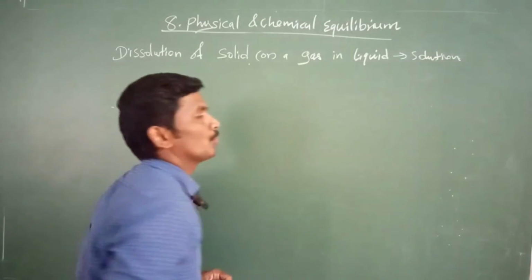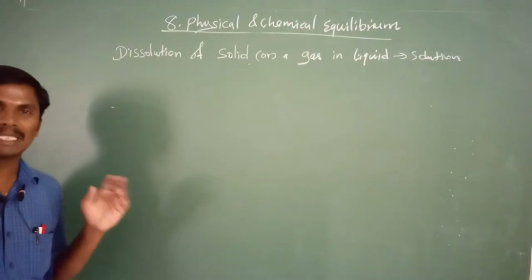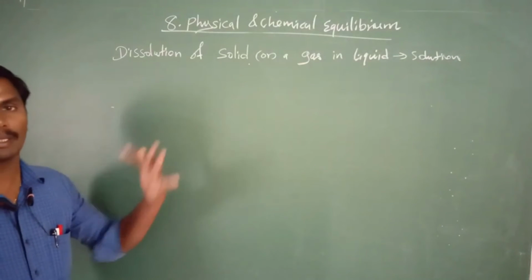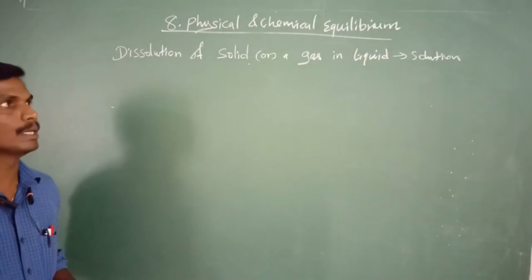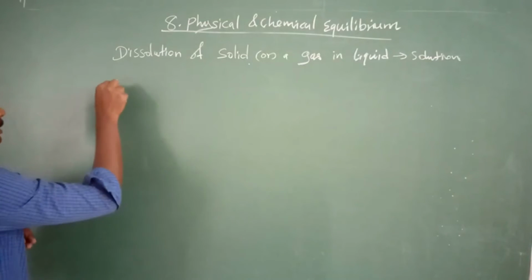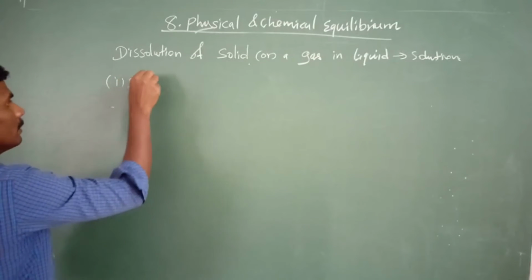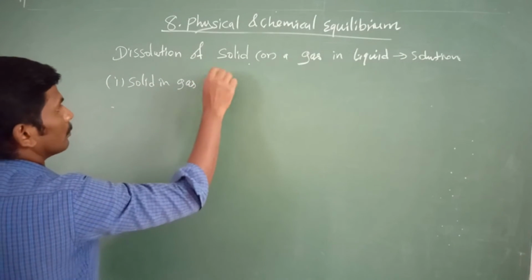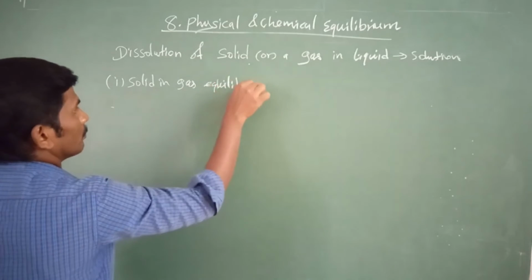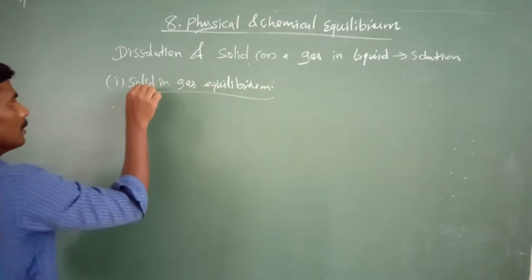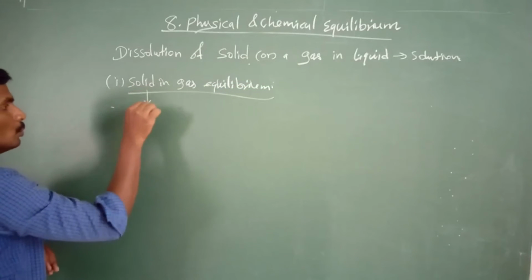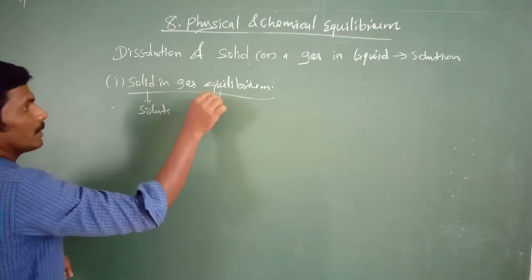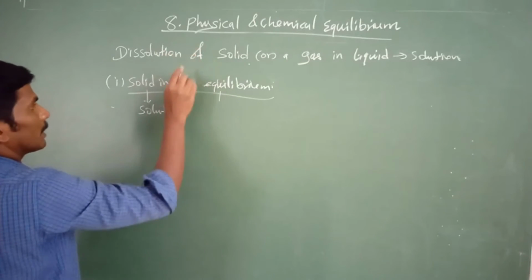At that time, they are also in an equilibrium nature. This also comes under the category of physical equilibrium. So in this, you may consider the first one: solid in liquid equilibrium. We may dissolve some solid, which acts as a solute. This is liquid, solid in liquid.